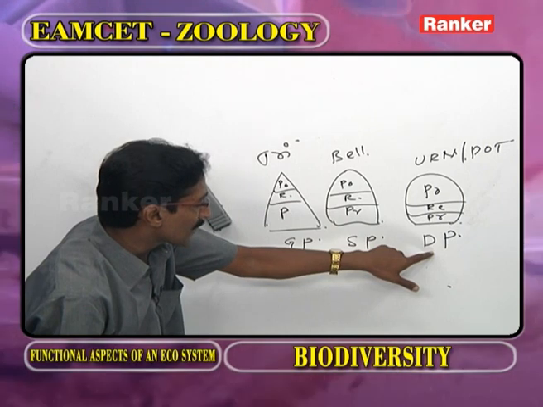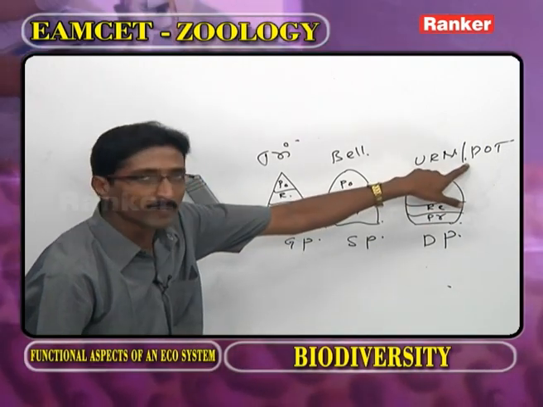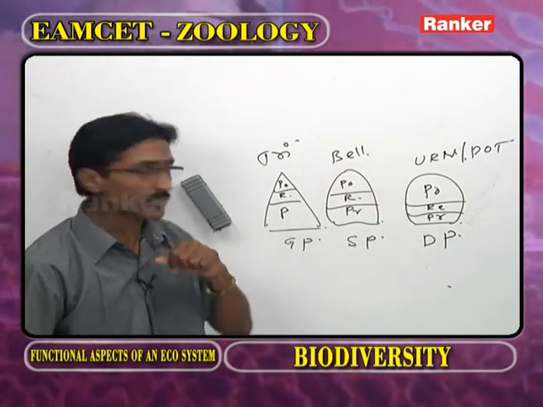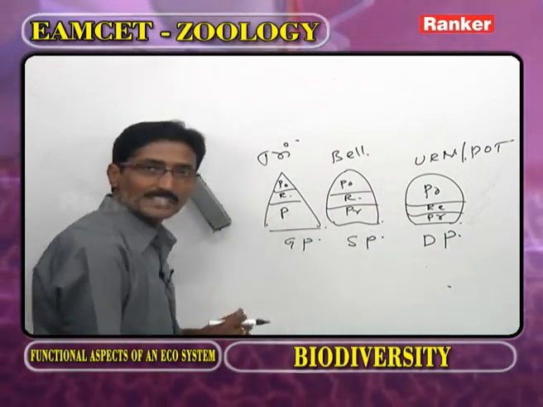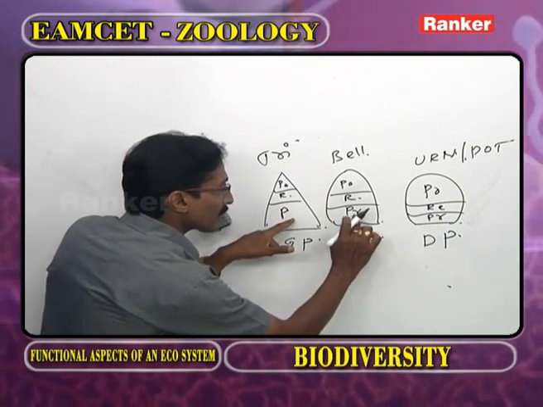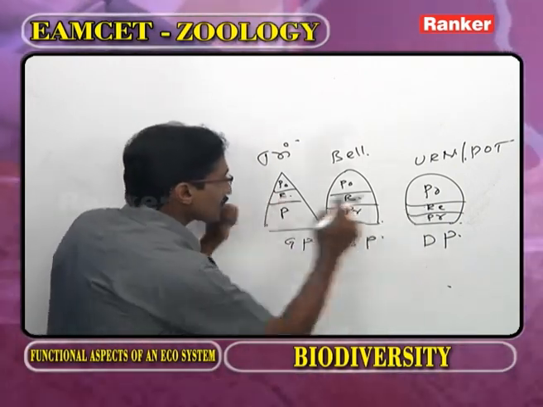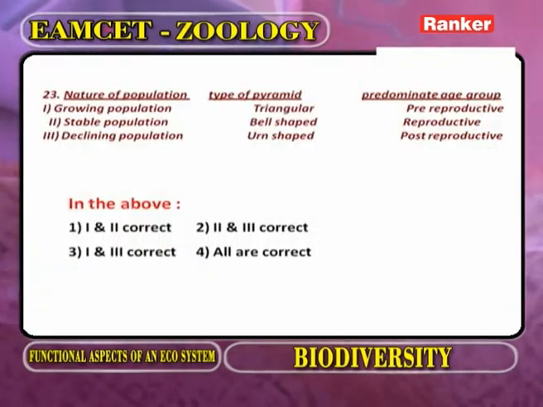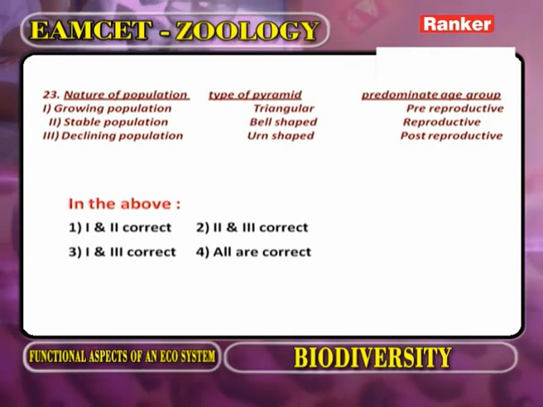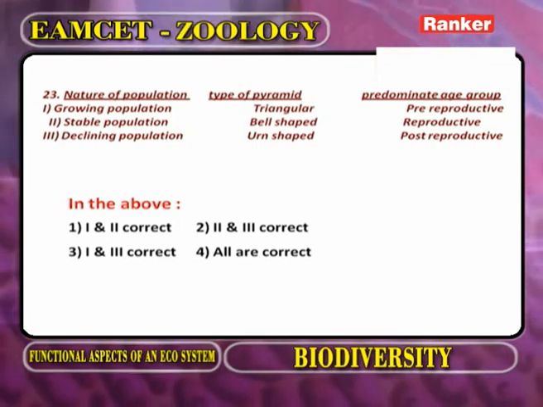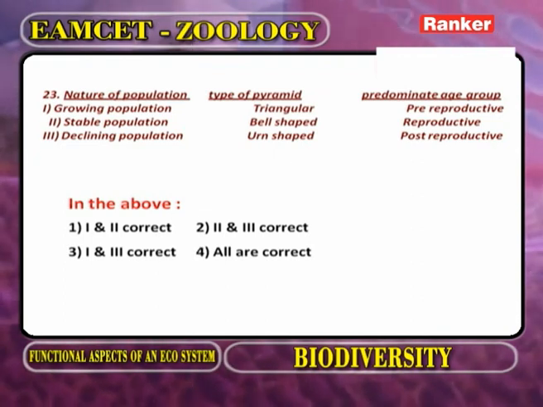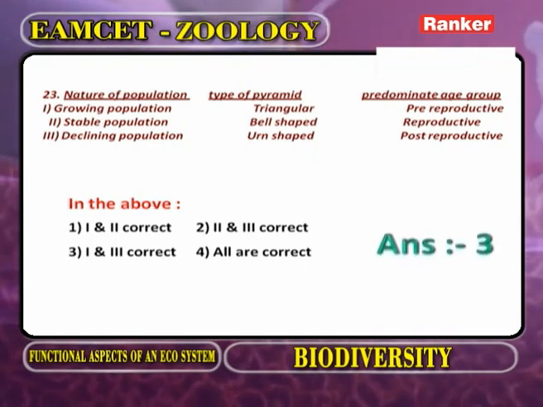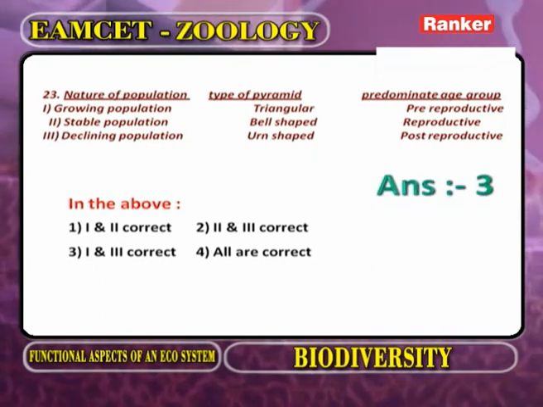Now in the declining population, what is the shape of age pyramid? Urn shape or pod shape. What is the predominant age group? That is post reproductive. Now, as we observe these three diagrams, the bottom is occupied by pre-reproductive, the middle is occupied by reproductive, and the top is occupied by post reproductive. Third one, declining population. What is the shape of the pyramid? Urn. And what is the predominant group? That is the post reproductive. So, first option, second option correct. Now, what is the correct answer for this question? The third one. Now we go for the next question.